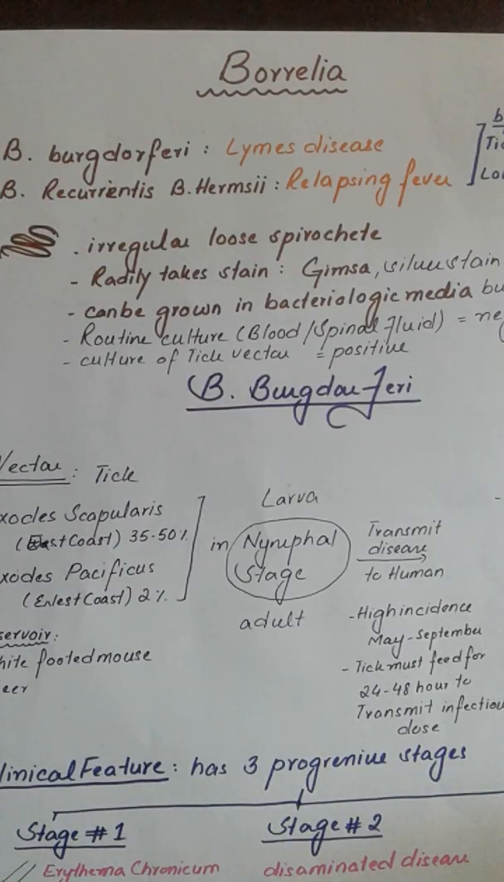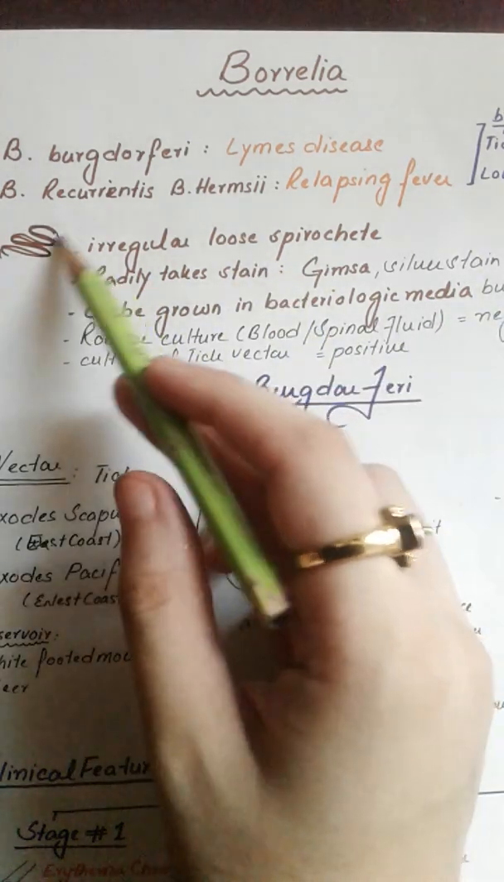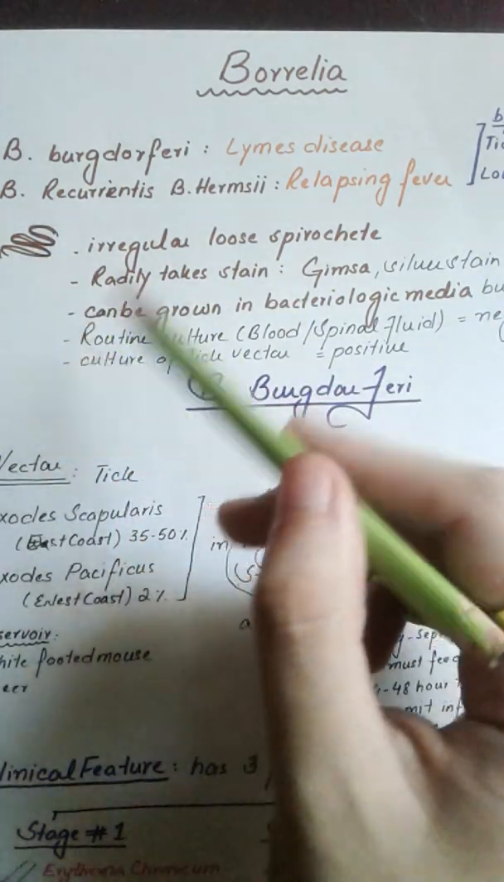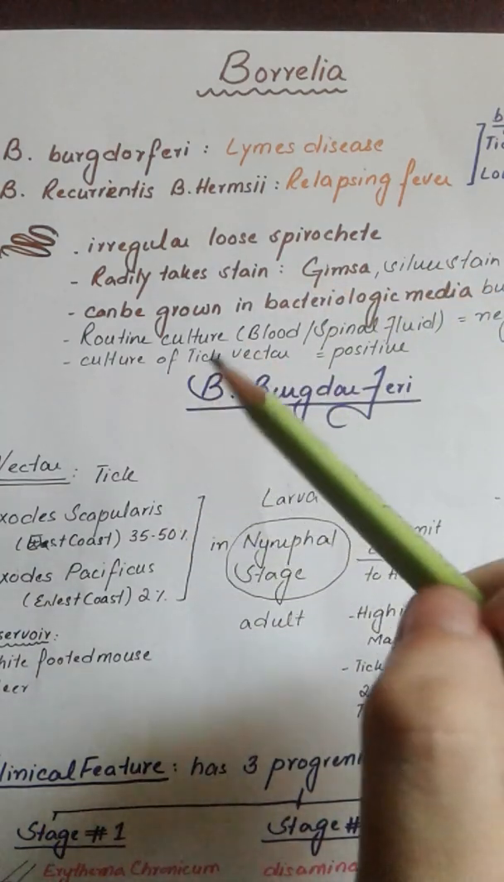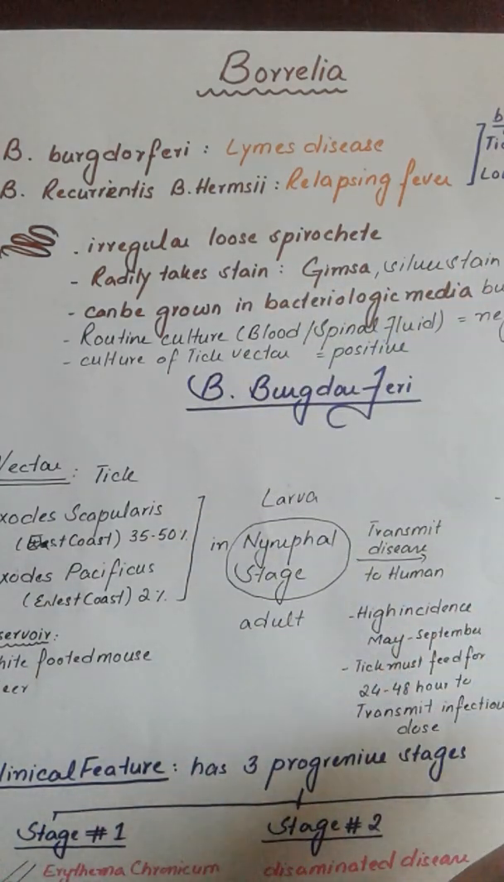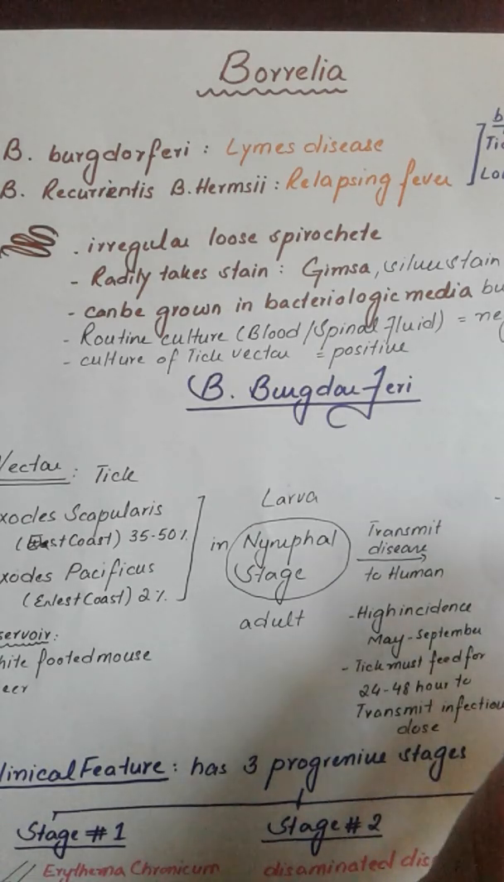Borrelia is one of the spirochetes. Now, this spirochete is different from the others because it is irregularly loose and it can take up Giemsa stain and silver stain, and can be seen not only under dark-field microscopy, but also under light microscopy.